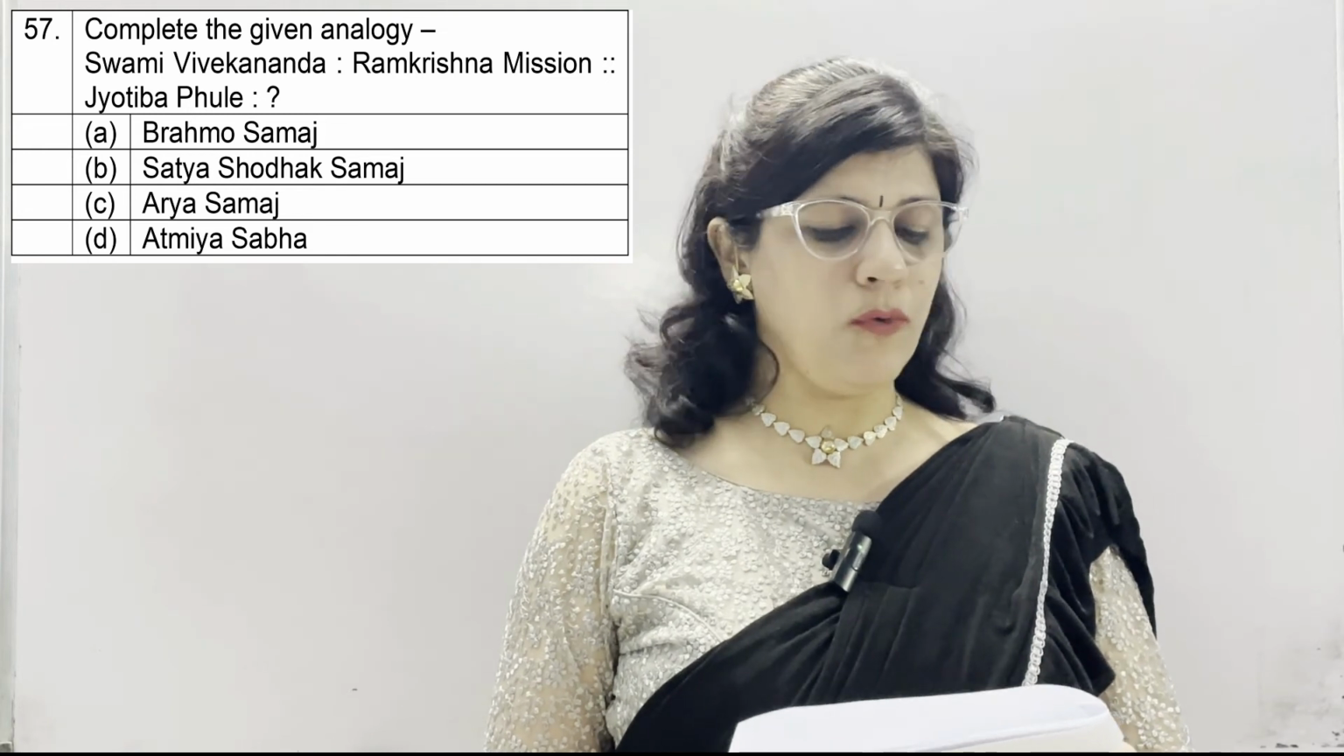Question number 57. Complete the given analogy. Swami Vivekanand to Ramakrishna Mission and Jyotiba Phule to A is Brahma Samaj, B is Satya Shodhak Samaj, C is Arya Samaj and D is Atmiya Sabha. And the correct option is B, which is Satya Shodhak Samaj.